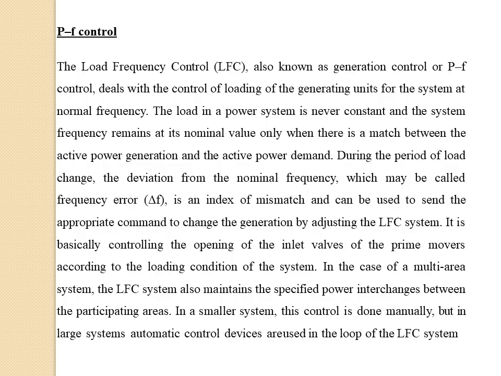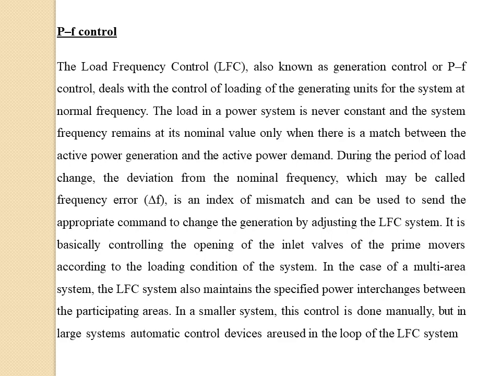What is PF control? PF means real power and frequency control. The load frequency control is also known as generation control or PF control. It deals with the control of loading of the generating units of the system at the normal frequency. The load in the power system is never constant, and the system frequency should remain at the nominal value. During the period the load changes, the deviation from the nominal frequency, which may be called the frequency error, is sent to the generation for adjusting the load frequency system.